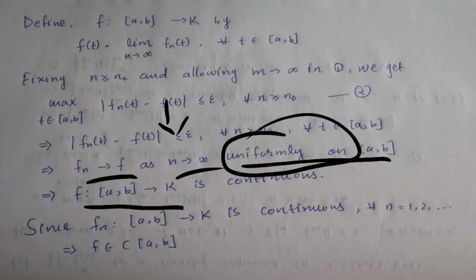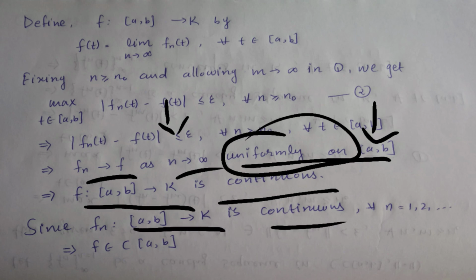So f is a function from closed interval AB to K, and it is continuous: if the sequence of continuous functions converges uniformly on this interval, we can say that the limit is a continuous function. Since each Fn is a continuous function from closed interval AB to K, you can say that f is in C closed interval AB.